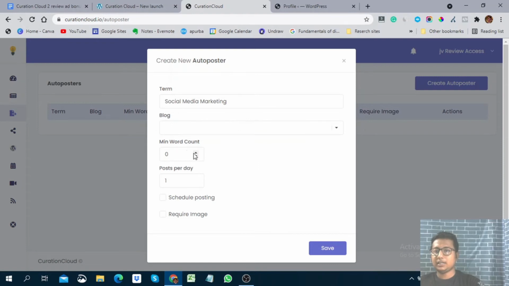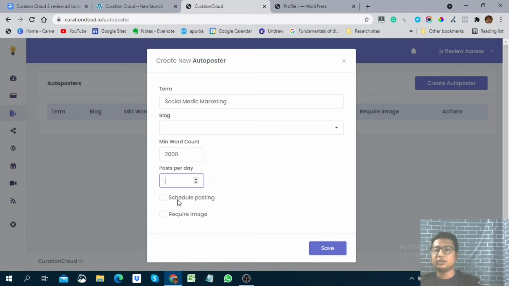Okay, after that you can add your word count. And here you can see posts per day. You can select how many posts you want to publish on this keyword. So you can select a maximum, I don't know how many. Okay, 1000. So you can post 1000 posts, or there is no limit. You can post 5 or 10, whatever you want.